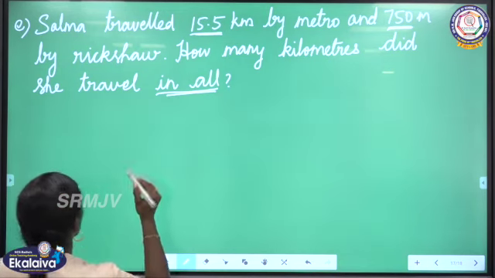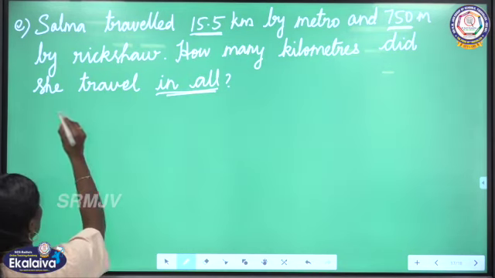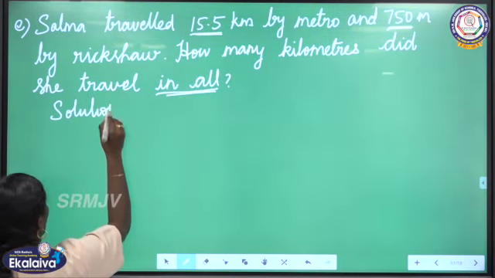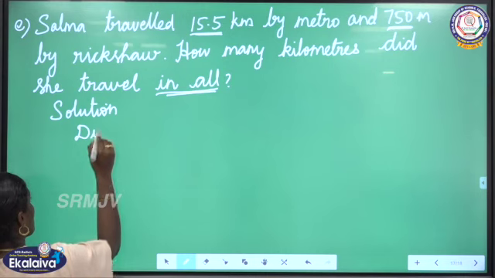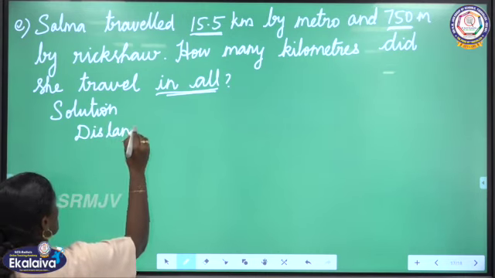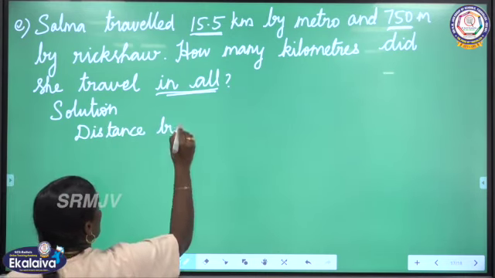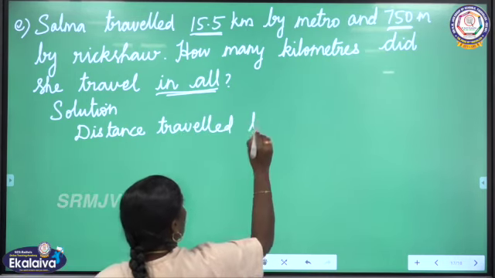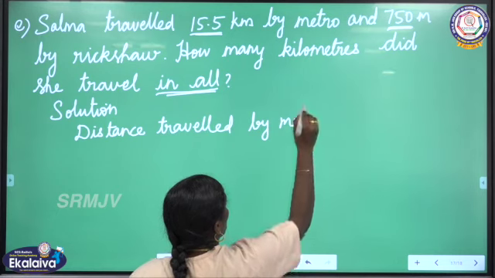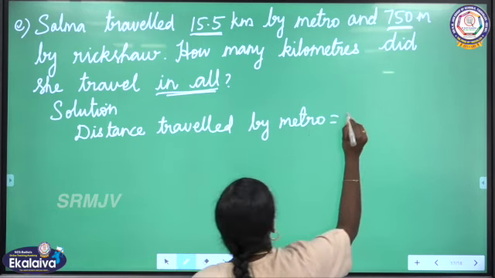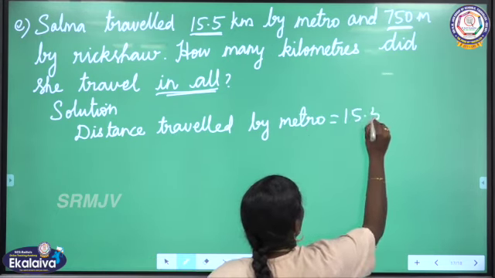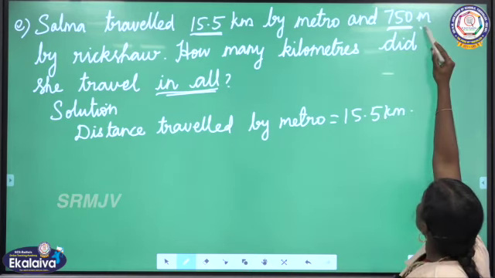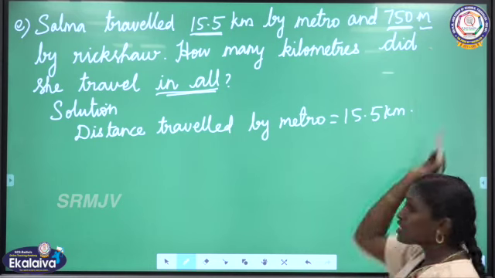Okay, here first distance travelled by metro is equal to 15.5 kilometer. But see the distance covered in rickshaw, that is meter.